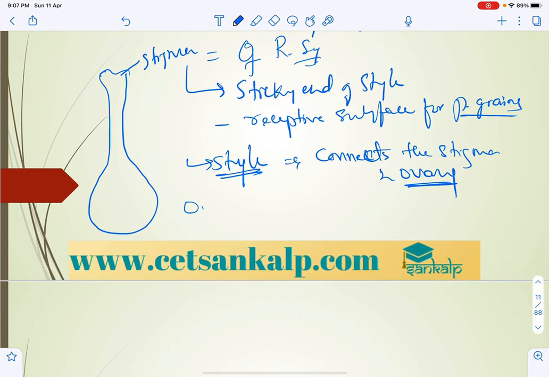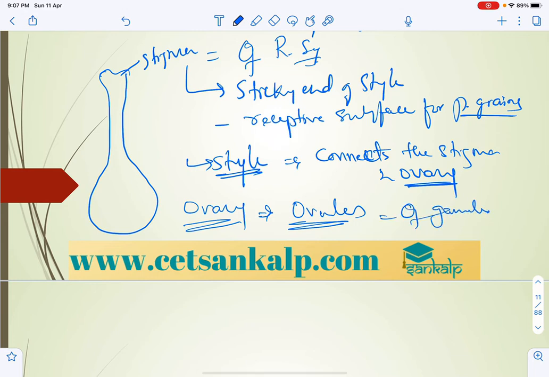And what is the ovary? That is the swollen basal portion of the female reproductive structure, where ovules are present. It houses the ovules which contain the female gametes.